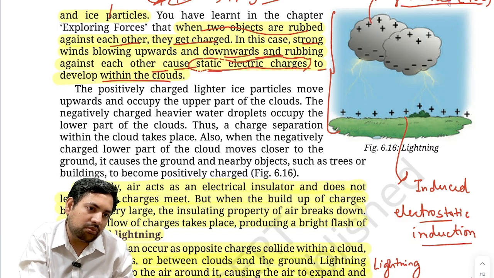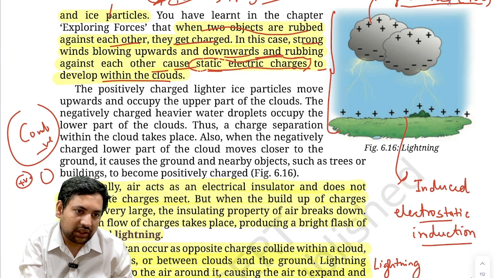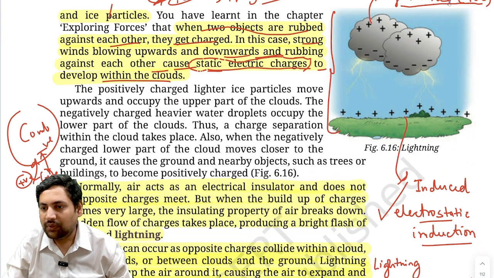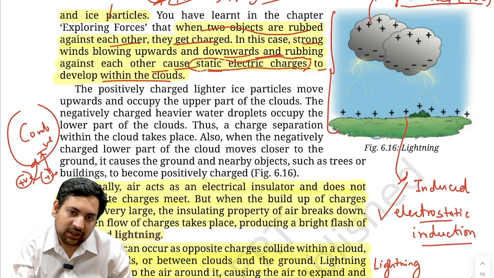Let's say the comb had developed negative charges. Because it has developed negative charges, the papers which have no charge will become positively charged. Just the opposite will be generated, and now this is negative, this is positive, so they will be attracted. This is called electrostatic induction, because originally one of them didn't have any charge. The charge has been induced.